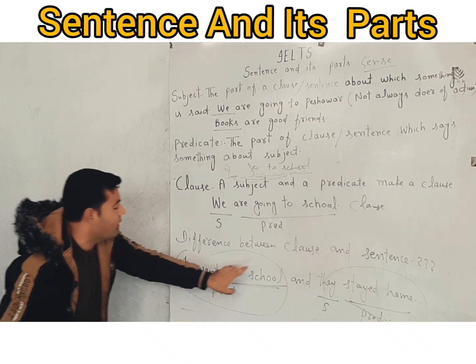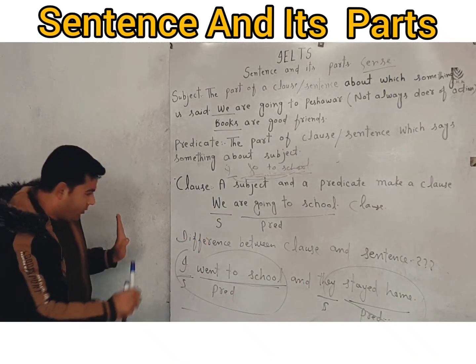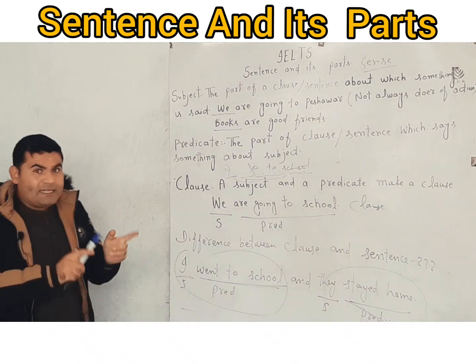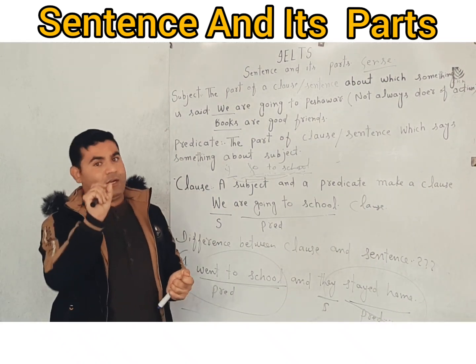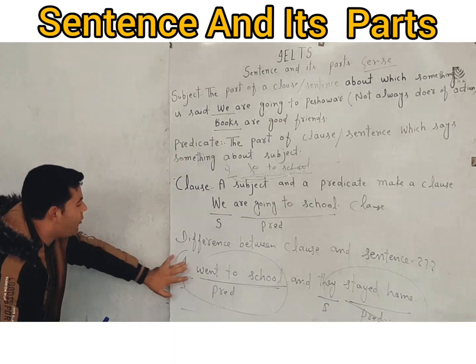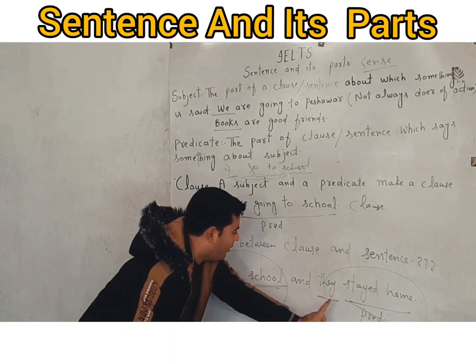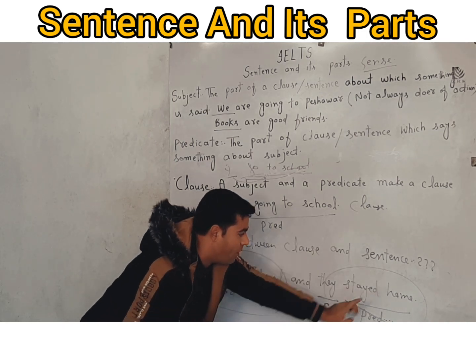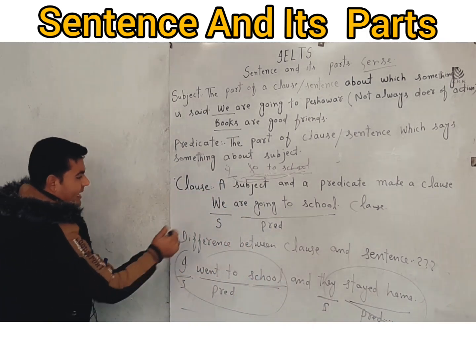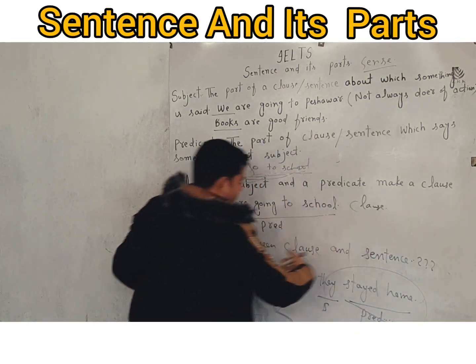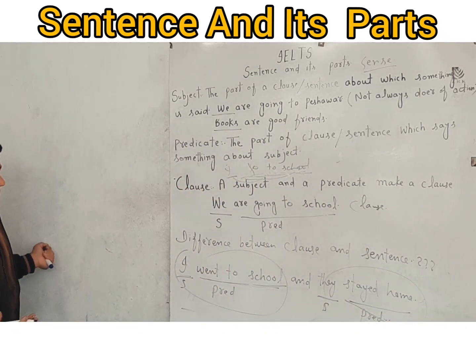I went to school and they stayed home. Now look at that. A sentence can have more than one clause. I went to school, subject and predicate, one clause, and they stayed home. They, subject, stayed home, predicate, another clause. But the sentence is one. Sometimes it is a compound sentence, sometimes it is a complex sentence.